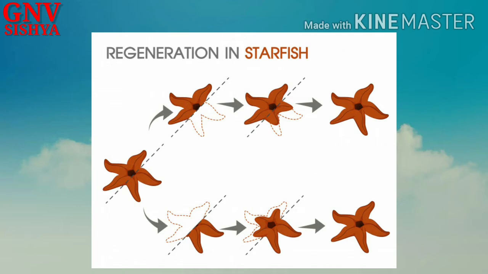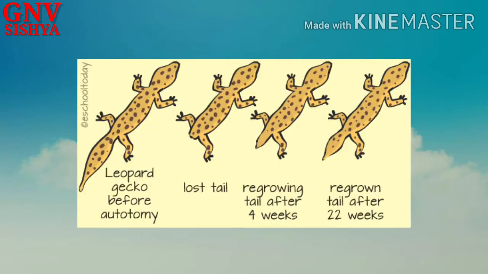You can see in the diagram how the starfish has regenerated. The single arm that has been cut off can even grow the remaining parts of the body, and a new starfish is born, and the remaining part of the body also forms a new arm, right? In wall lizards, you can see how the tail has got cut off, and slowly, after many weeks, it grows a new tail. So this is the process of regeneration.